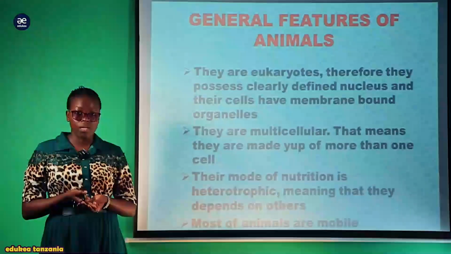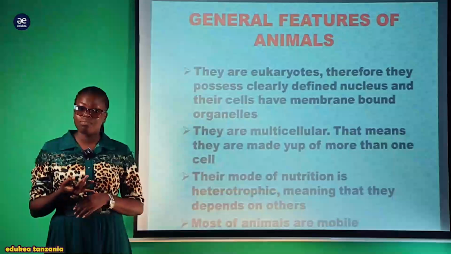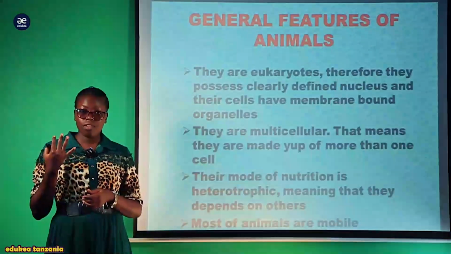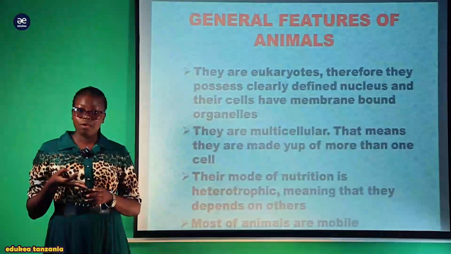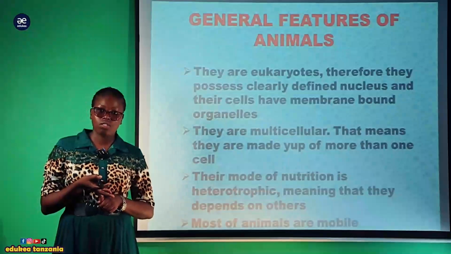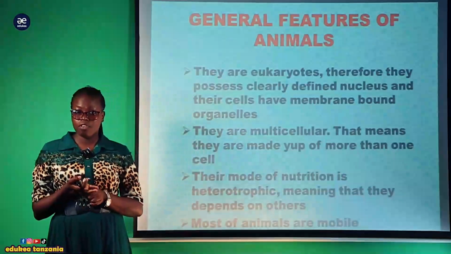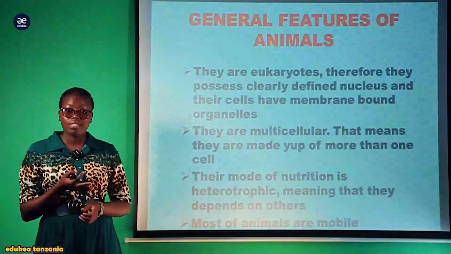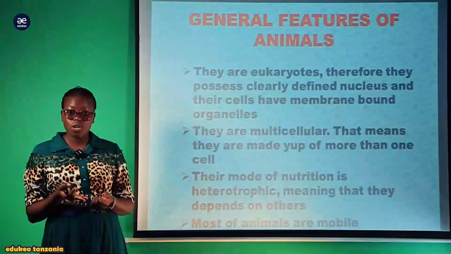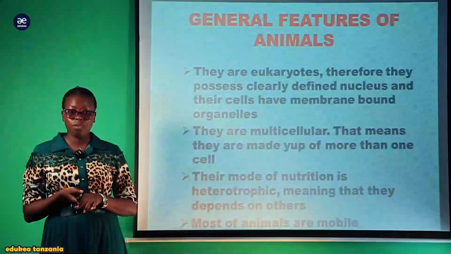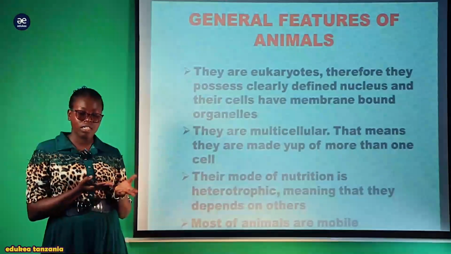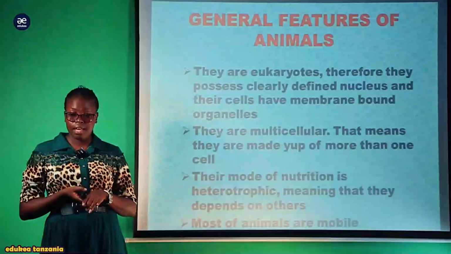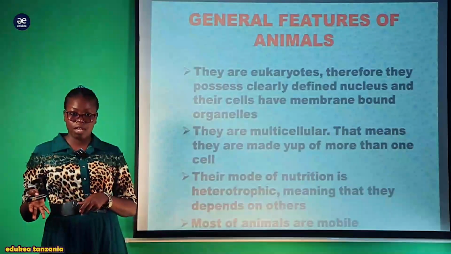Take an example, a human being. A human being depends on plants as a source of food. A human being depends on animals like herbivores, kwa mfano kama ng'ombe, cow, as a source of food ambayo anapata nyama. So human being ni omnivore ambayo anafeed katika both herbivores pamoja na meat ambayo ni carnivores.